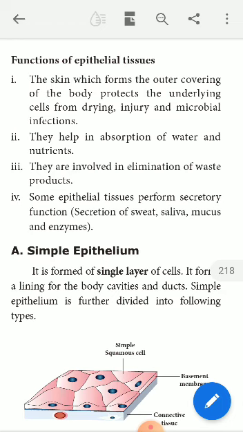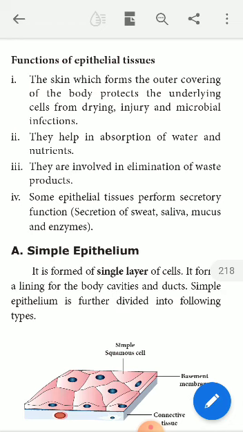The third kind of function is they are involved in elimination of waste products. What are the waste products? Sweat is a waste product, urine is a waste product, and carbon dioxide is a waste product. All the waste products produced by the cells and tissues of the body must be eliminated, must be removed from our body by means of certain epithelial tissues that are found in the respective excretory organs, that are doing the excretion function, right?